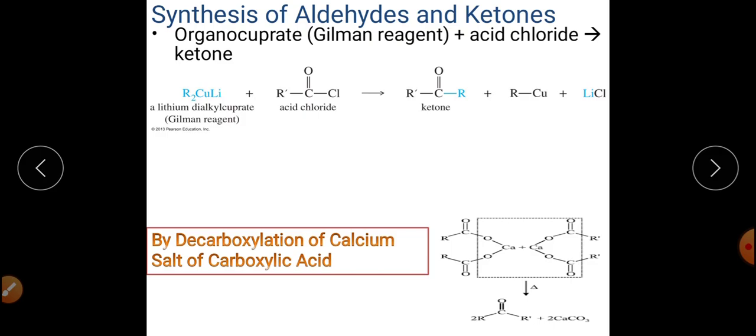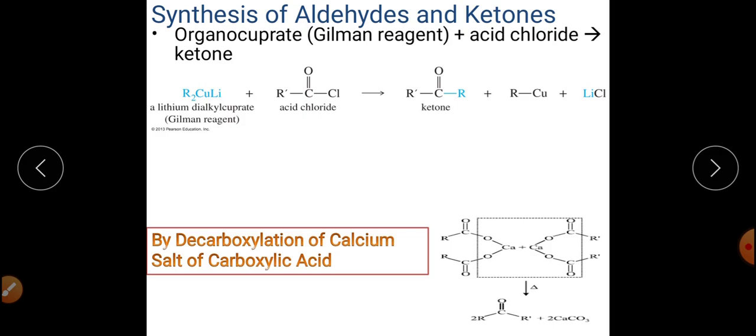Acid chloride can be reduced to aldehydes by using two reducing agents: lithium aluminium hydride, and the Rosenmund reduction, in which we take H2, Pd/BaSO4 in presence of quinoline or sulfur. So these are the methods by which you can prepare aldehyde and ketone. These are specifically the methods of conversion of acid chloride into aldehyde and ketones.